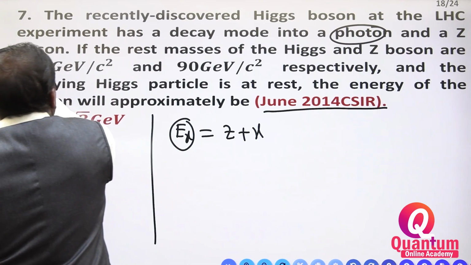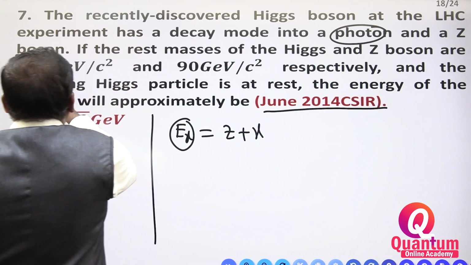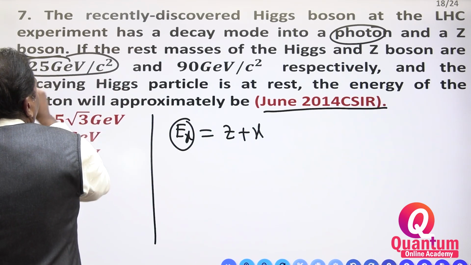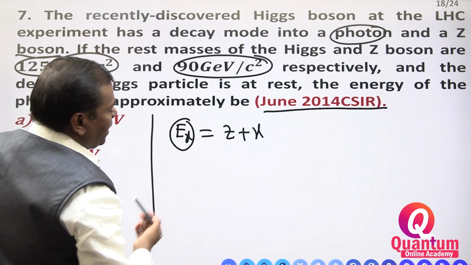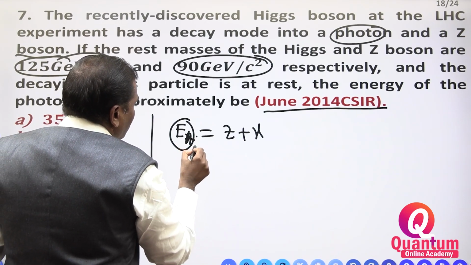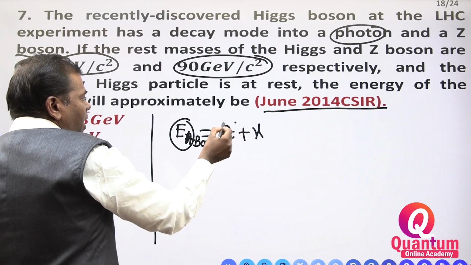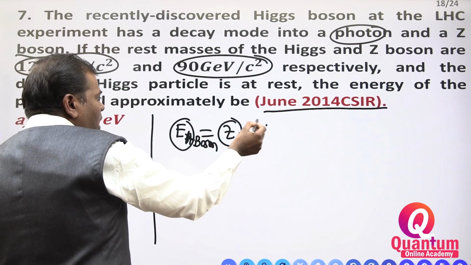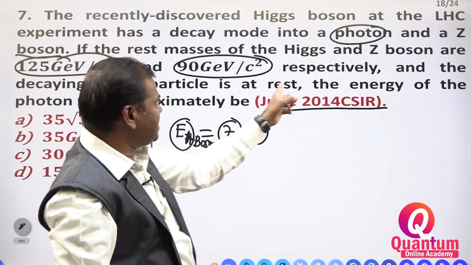If the rest masses of the Higgs and Z bosons are 125 GeV/c² and 90 GeV/c², the Higgs boson particle decays into Z boson and gamma particle. The decaying Higgs particle is at rest.